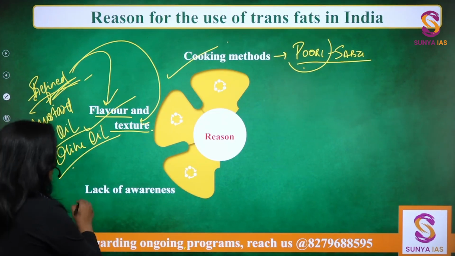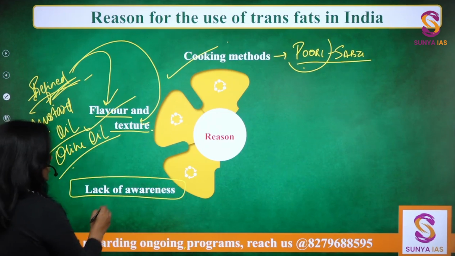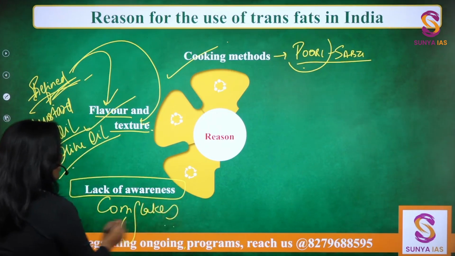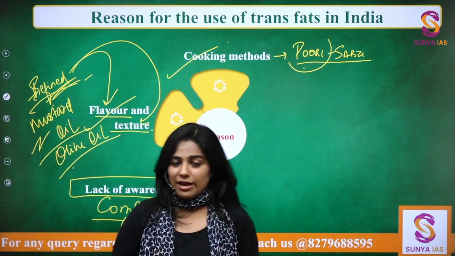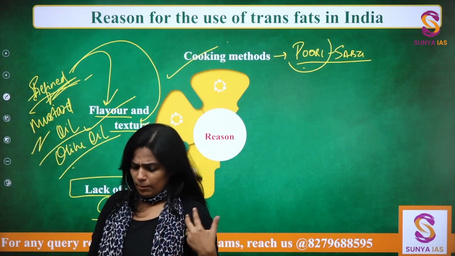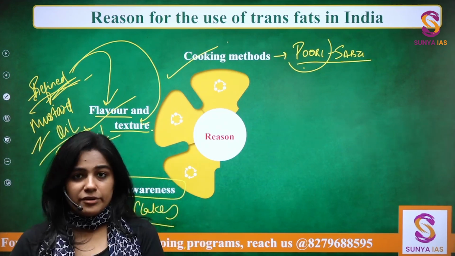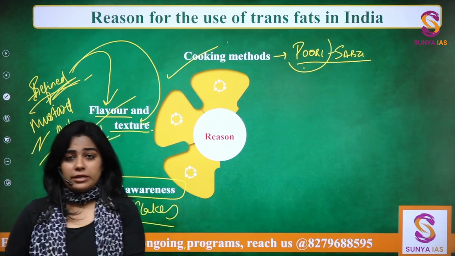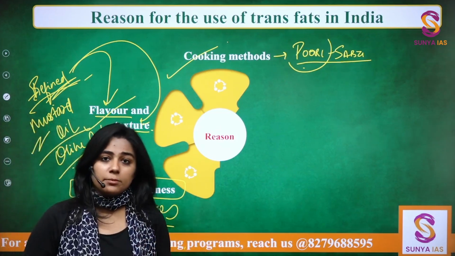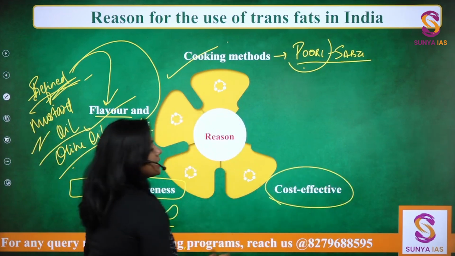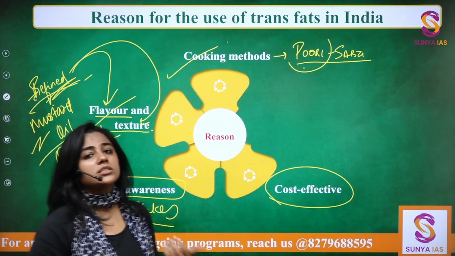Then overall, there is a lack of awareness. When I talked about cornflakes, it is difficult for you to understand that even cornflakes can have trans fats. But which oil they are fried in, how they are made, how many times that oil was fried, you don't know. So even that can be a source. The most important thing is that trans fats are very cost effective.